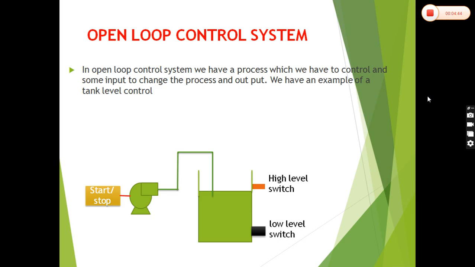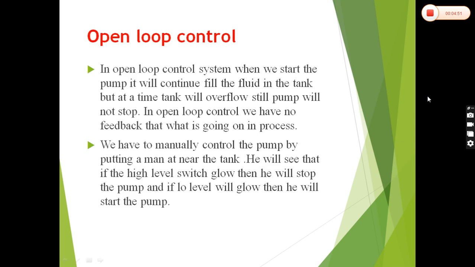Only one path passes through the system. In an open loop control system, when we start the pump, it will continue to fill the fluid in the tank, but at a time the tank will overflow and still the pump will not stop.